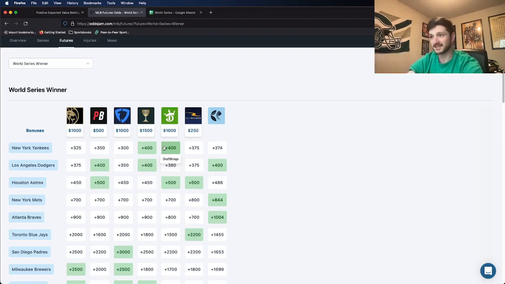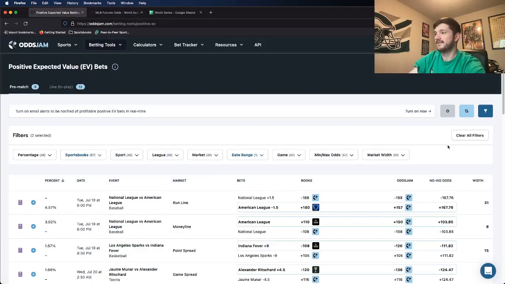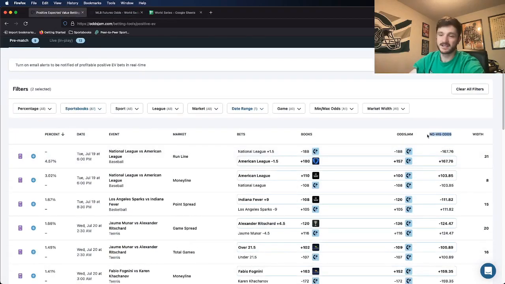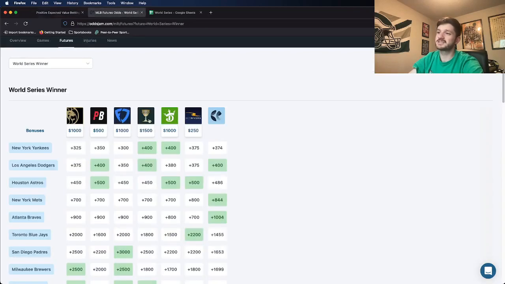Not necessarily, because there's a vig on normal odds, right? There are no-vig odds. Whenever you're betting on a specific, non-future play, you need to remove the vig to find out what the true market is, the true line. You need to do the same thing for futures. So you can actually de-vig a futures market, which is pretty cool. It's really interesting, and you'd be surprised.